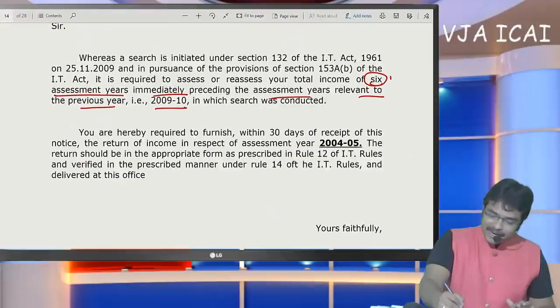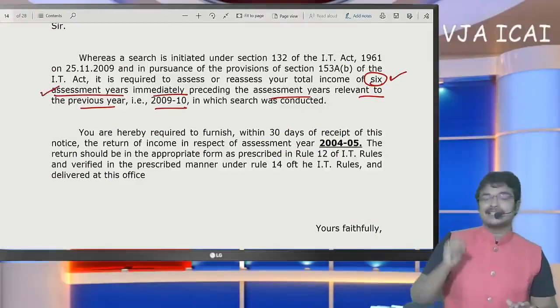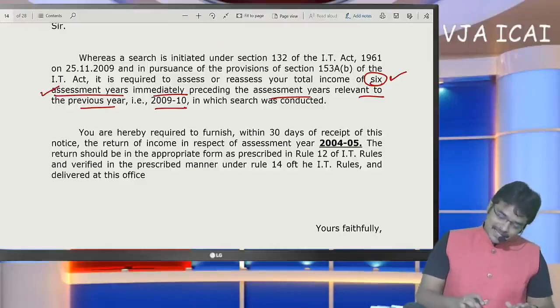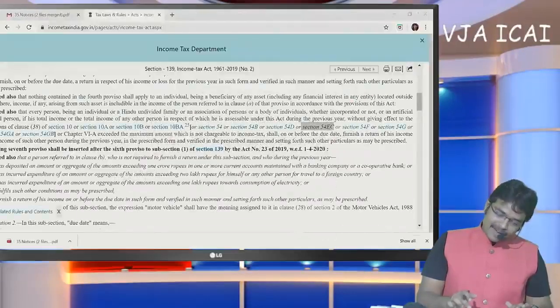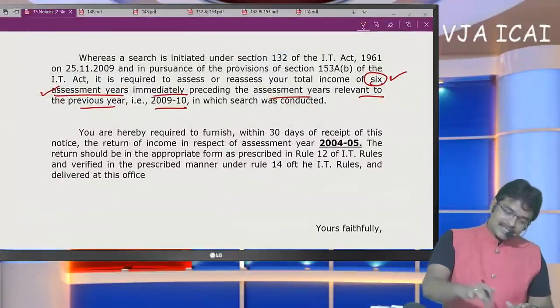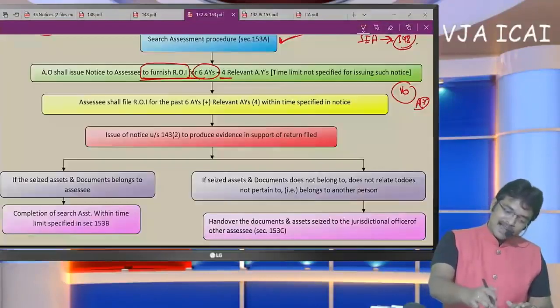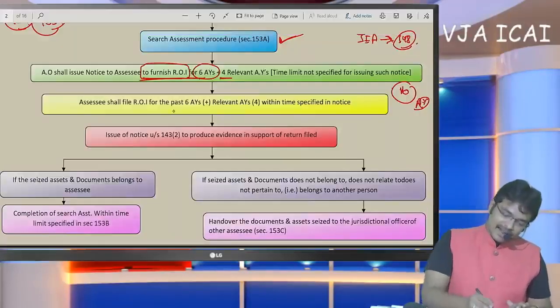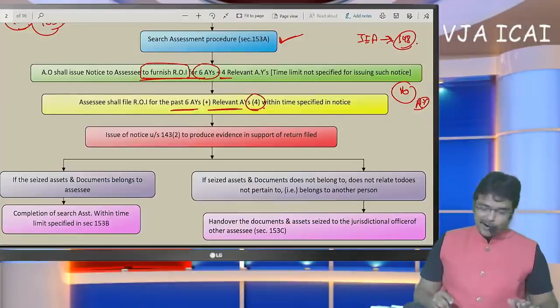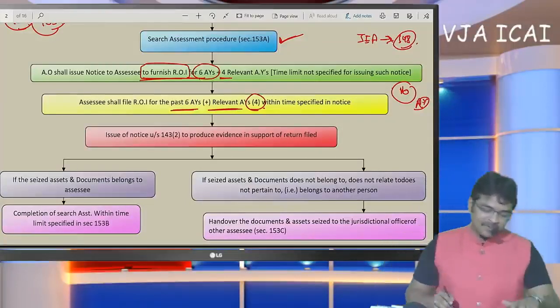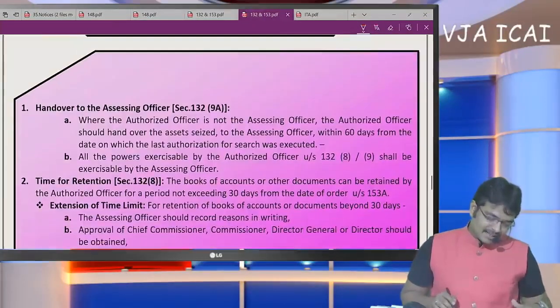The thing to be noted here is 6 assessment years. The last 6 years' returns are to be filed by the SSE now. The past 6 assessment years' returns should be filed now. If you refer here, past 6 years plus 4 years. What do you mean by the term 6 plus 4? Now let me give a clarification regarding that.